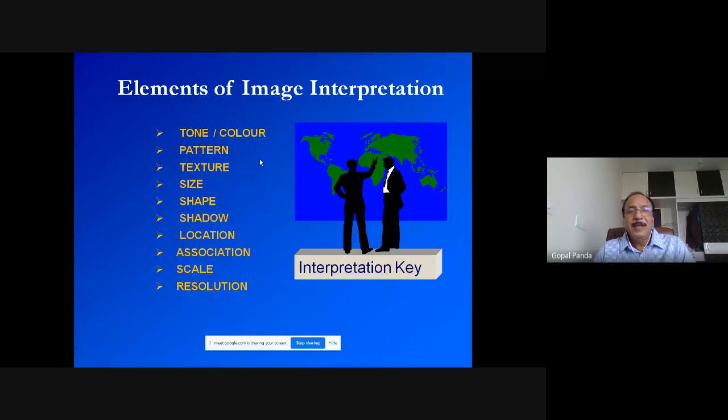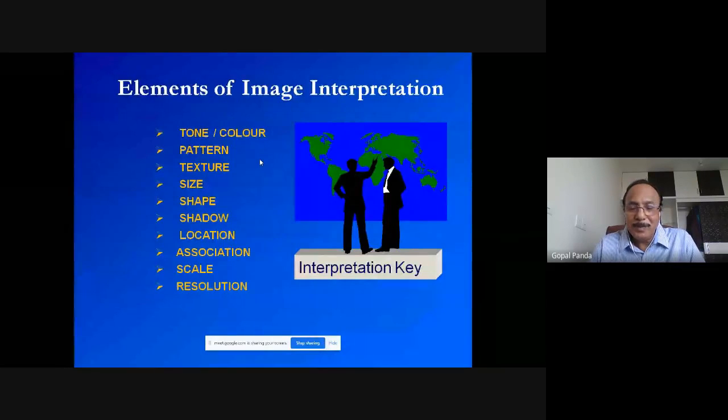You may use these keys and try to understand the image, and then try to also read the image along with the corresponding map. That will make it a little more convenient in studying the image, when you study these features and keys with respect to the area that is available in a map. And then you proceed further into the complicated actions of digital image processing to get the various types of ultimate information that you require.